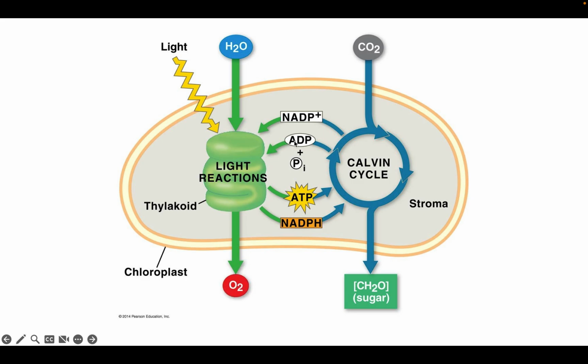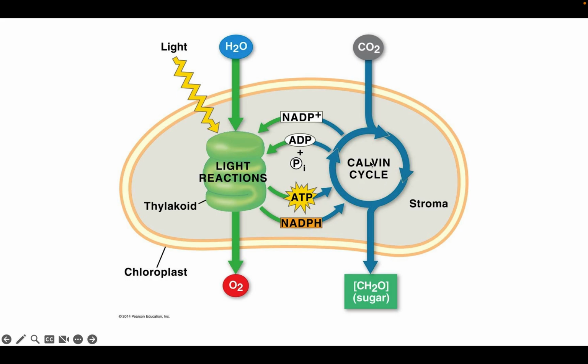And then what you do is you take these things called ADP and NADP plus. These are our uncharged batteries. Remember talking about ATP? It's an uncharged battery. NADP plus is an uncharged battery too. And what we're going to do is charge these batteries using light to form ATP, which is a fully charged battery. Woot woot. I love ATP. And NADPH, which we haven't talked about yet, but it's another fully charged battery.